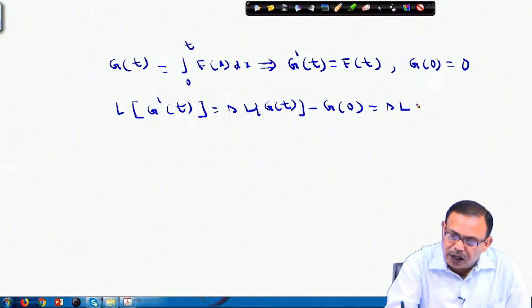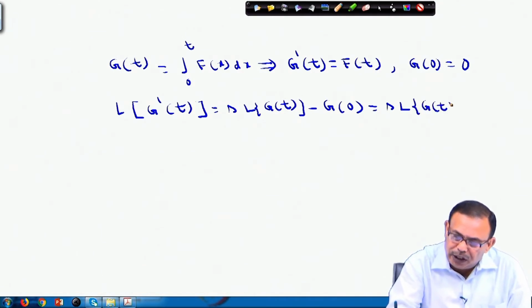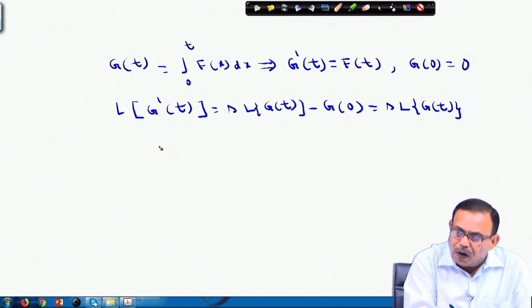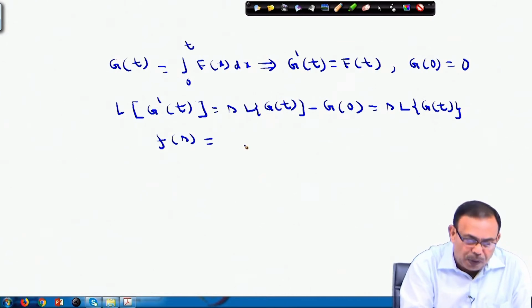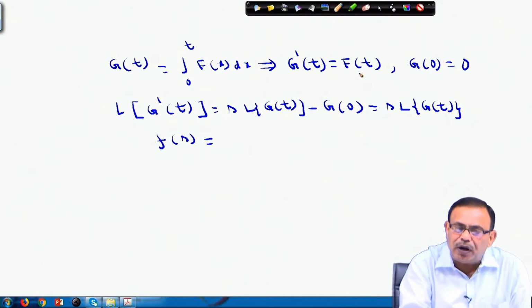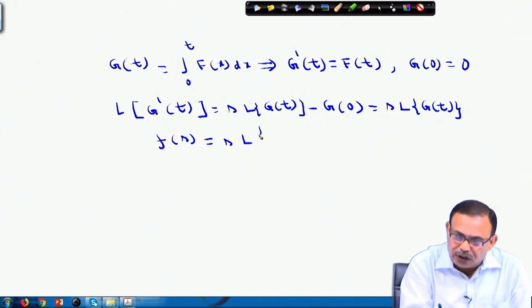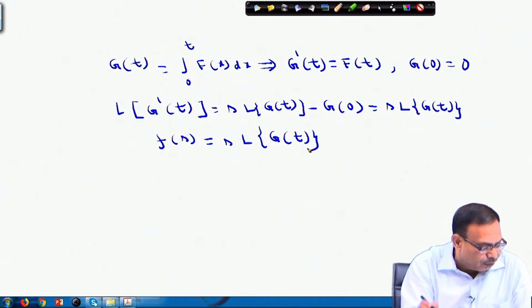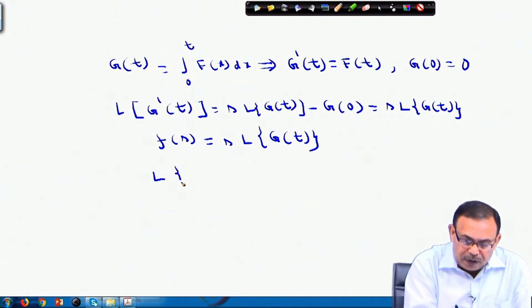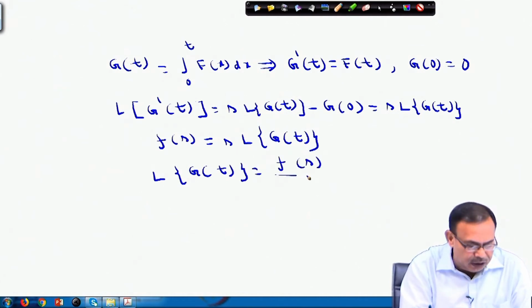So you can simply write it as s times Laplace transform of g(t). In other words, F(s) is equal to Laplace transform of g'(t), because g'(t) is nothing but f(t). So, Laplace transform of f(t) equals Laplace transform of g'(t) equals F(s), and this F(s) equals s times Laplace transform of g(t). Therefore, Laplace transform of g(t) equals F(s)/s.